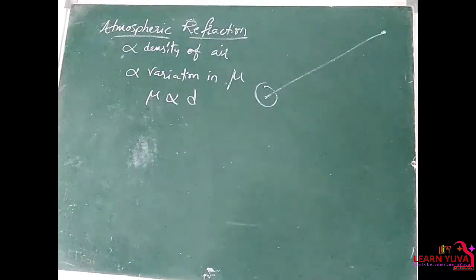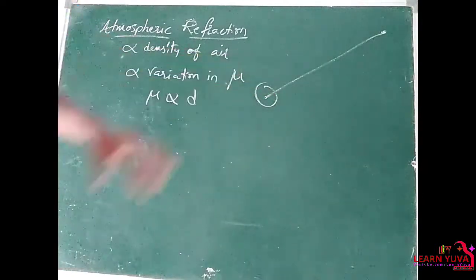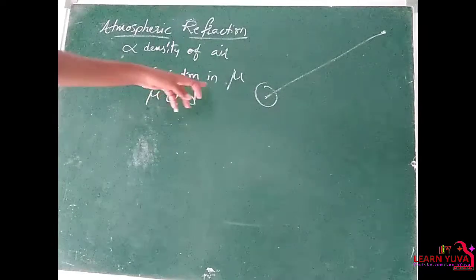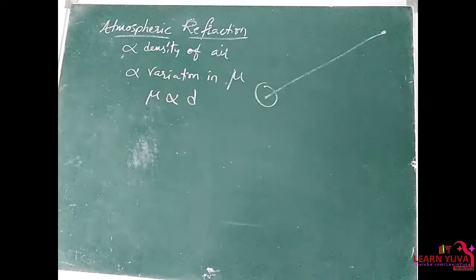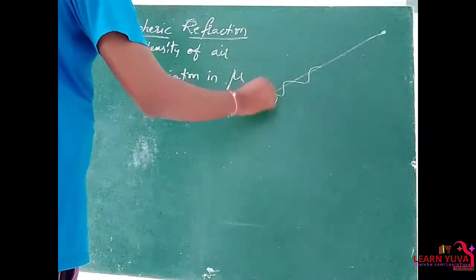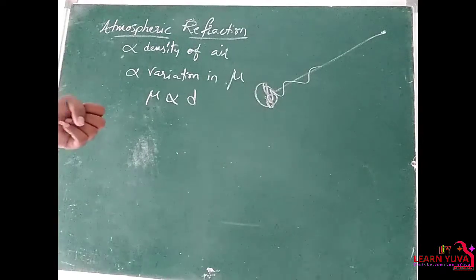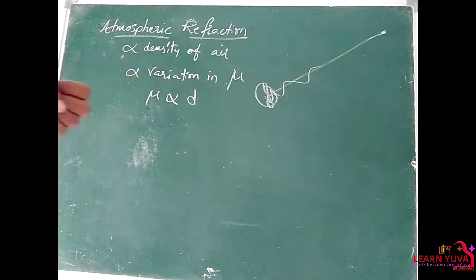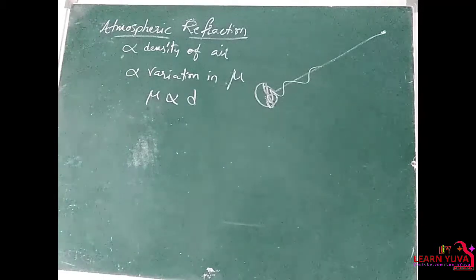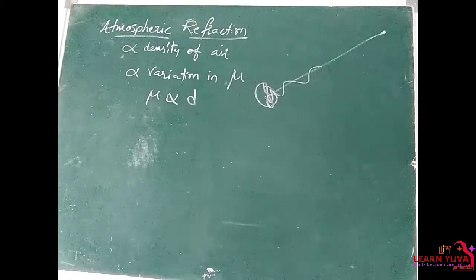Whenever the medium changes, the density varies. Since the refractive index depends upon the density, the light bends in various directions and finally reaches our eye, so we see the stars twinkling, right? This is happening in a continuous process.